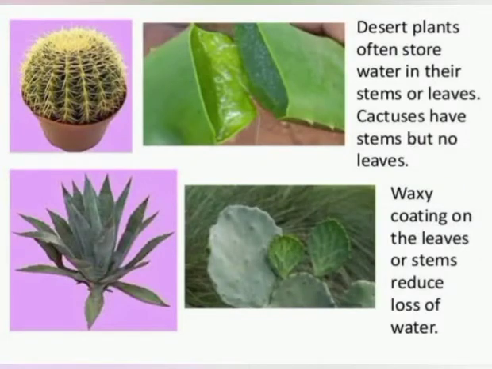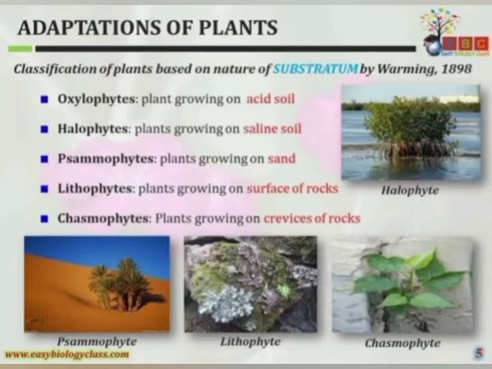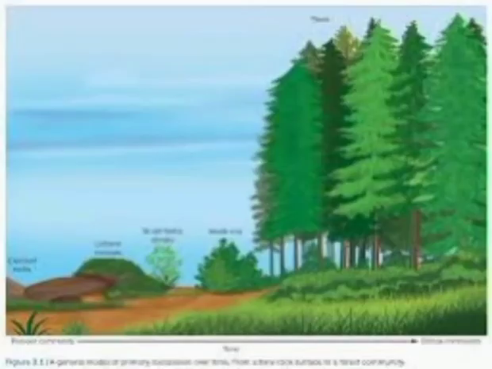These are of different types, and one of them is succulent. Succulents are drought resistant plants with fleshy organs which can store large amounts of water, and the stomata remain closed during daytime to reduce the rate of transpiration. There is a thick cuticle, and leaf spines are also present. Examples are Opuntia and Aspergillus.